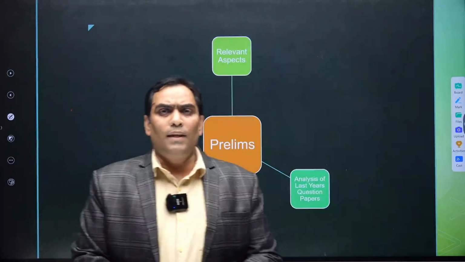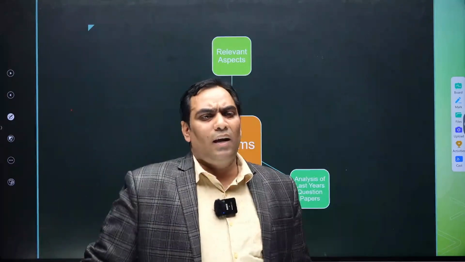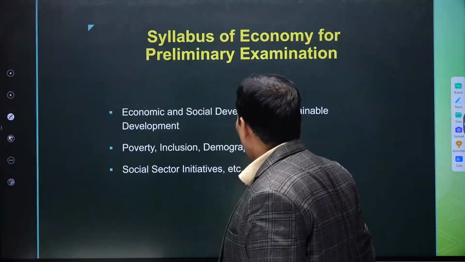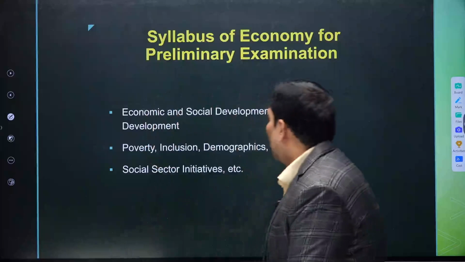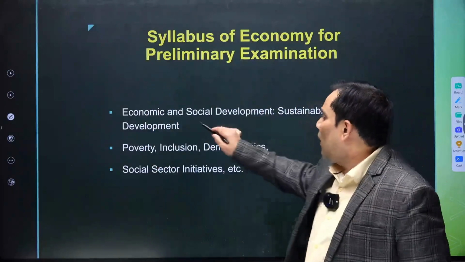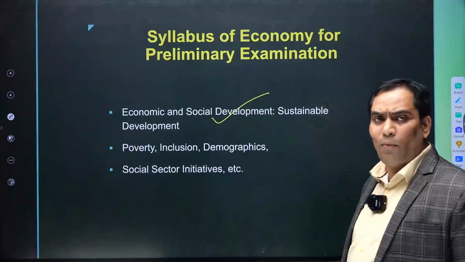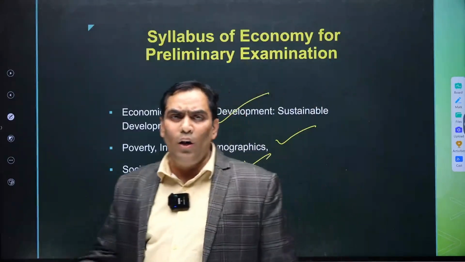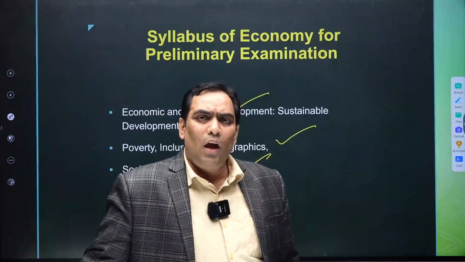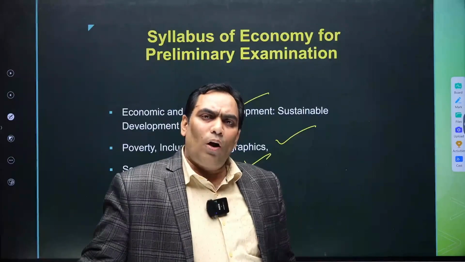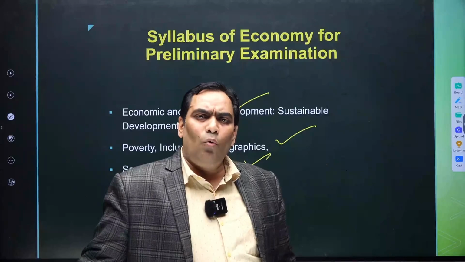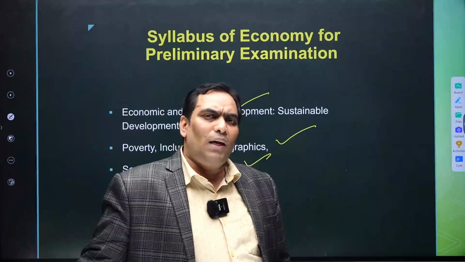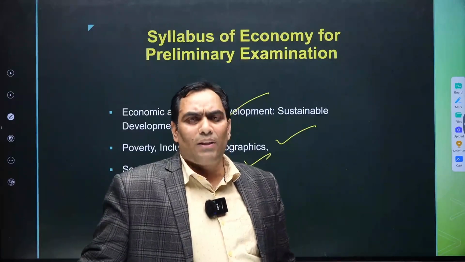So in order to understand the relevance, we have to focus not only on the syllabus but also on the last year's question papers. For prelims, the syllabus mentioned by UPSC is only economic and social development, sustainable development, poverty, inclusion, demographics, social sector initiatives. This is the only mentioned syllabus, so it is just indicative. In order to understand the prelims pattern, that is, how and what type of questions UPSC is asking, we have to focus not only on the syllabus but also on previous years' question papers.